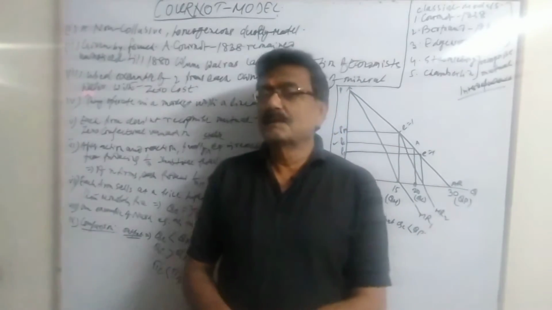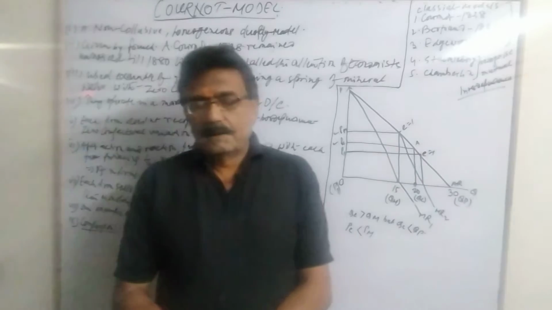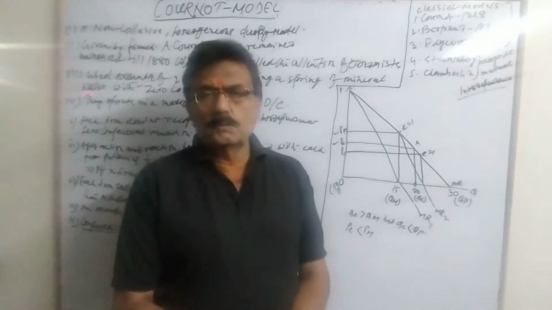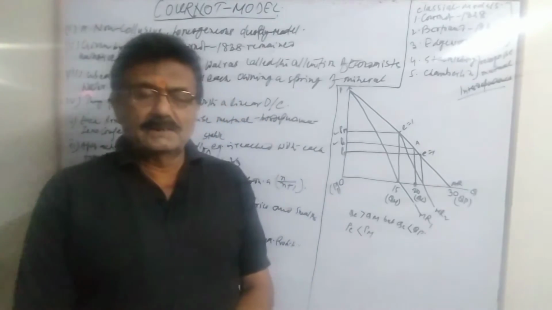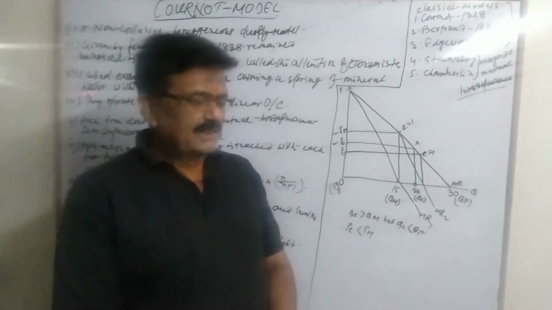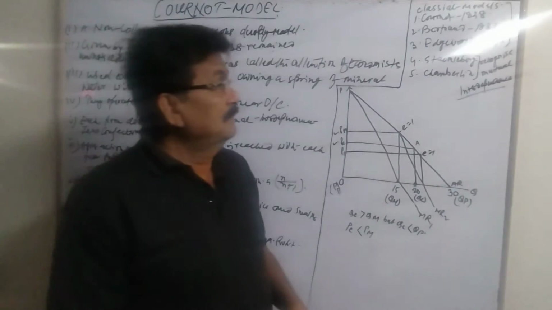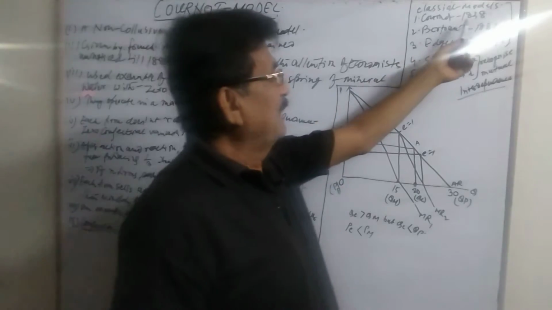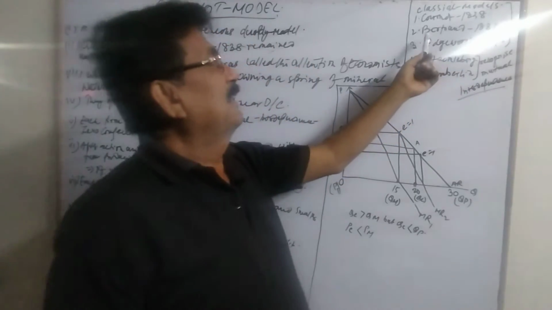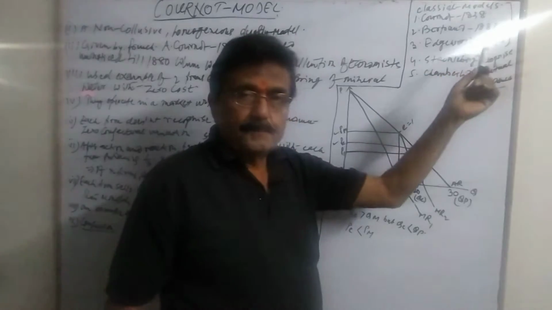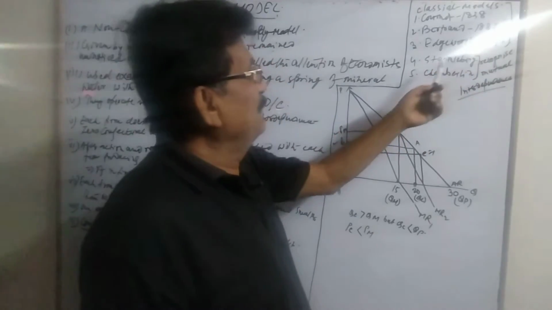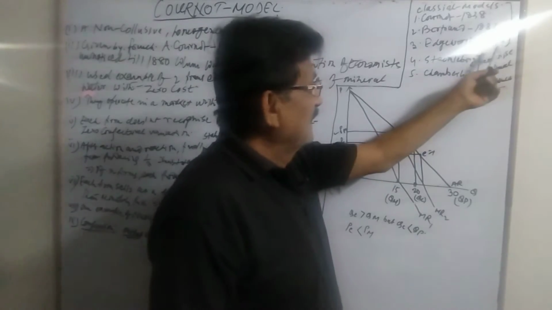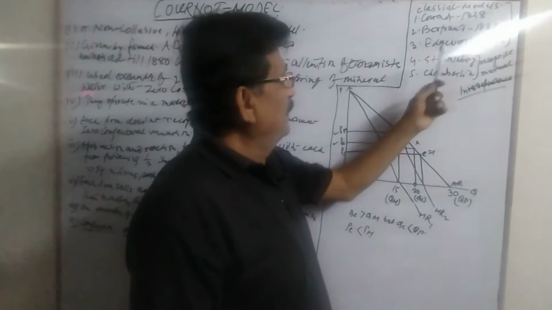Thereafter came another model in 1895 by Edgeworth. And as a refinement of the classical models, two models in the 20th century appeared, given by Chamberlin and Stackelberg. So among these models, we can take these five: Cournot, which appeared in 1838; thereafter the Bertrand model, which appeared in 1883; Edgeworth, an Italian, whose model came in 1895; and then Stackelberg and Chamberlin.